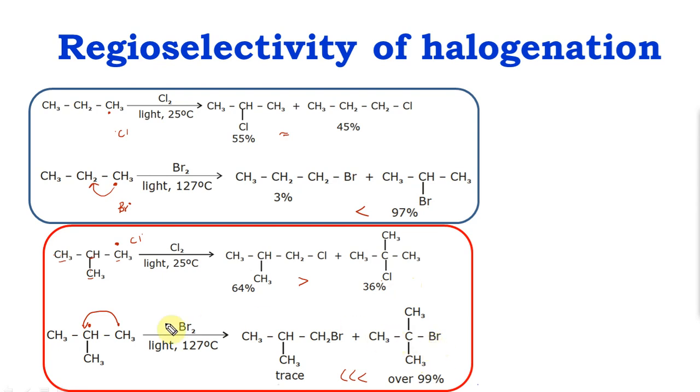Now what we have done essentially is that the region where the chlorine or bromine goes is dictated by the type of reaction. So this is called regioselectivity. Particularly in bromination, the region where I want it to go is selected. Chlorination is chance, whereas bromination is very selective. So this is called the regioselectivity of a given reaction.